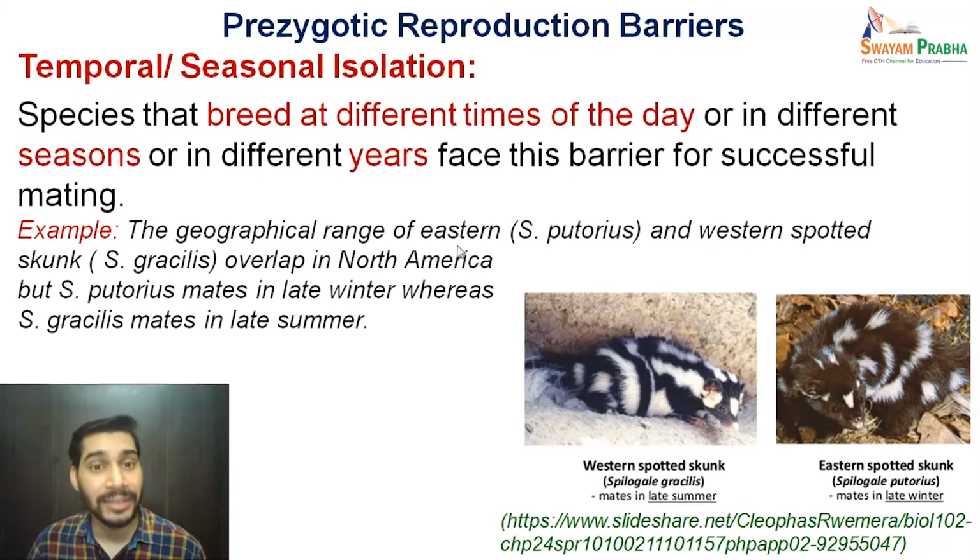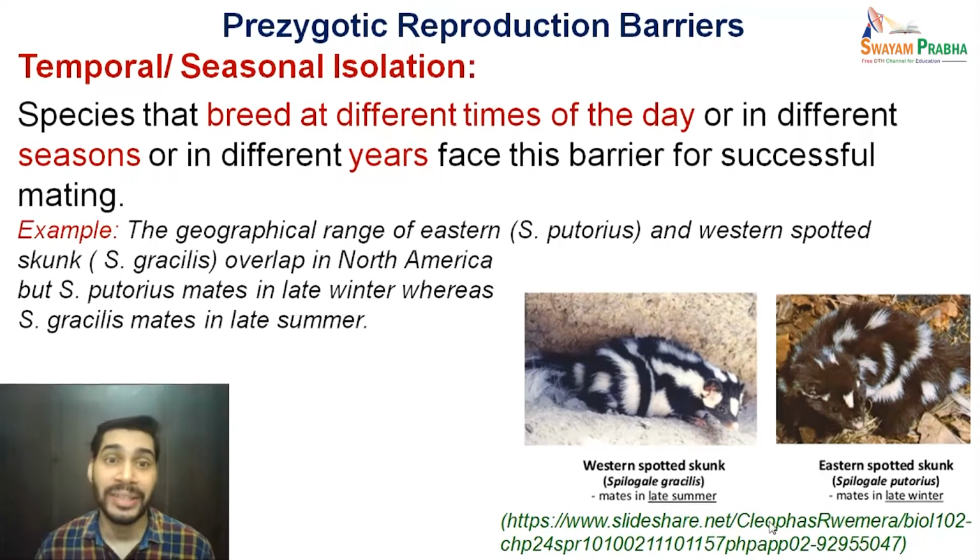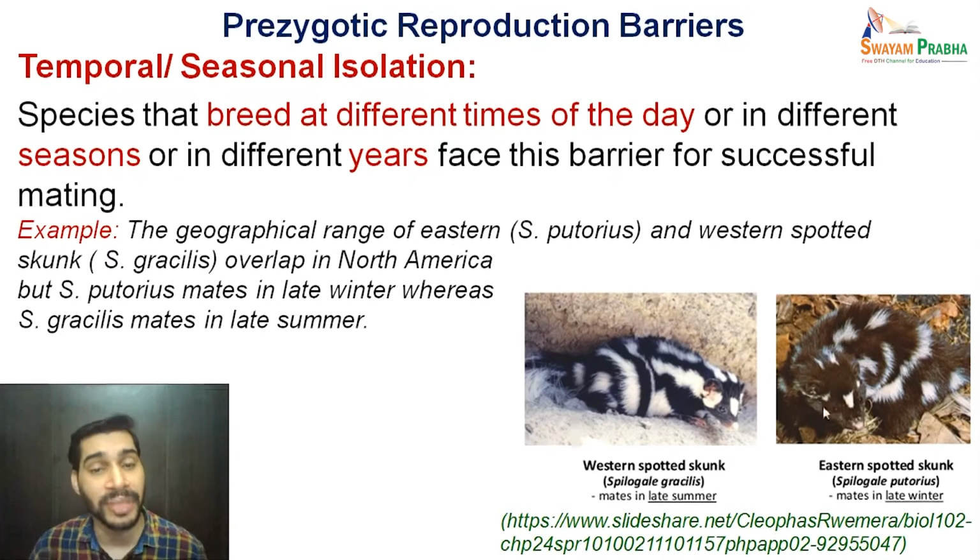The eastern skunk is also called Spilogale putorius, that is its zoological or biological name. The western spotted skunk is Spilogale gracilis. So the putorius mates in the late winter, that is the preferred time for mating for the putorius, whereas the gracilis prefers to mate in the late summer. So these species differ in terms of their mating time preference, and hence they present an example of seasonal isolation here.